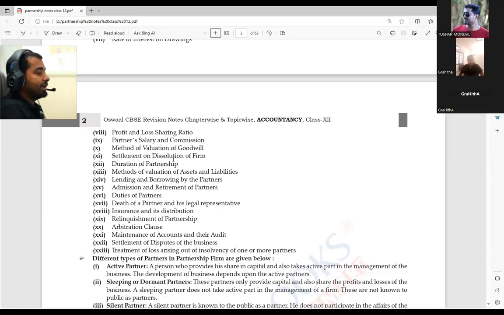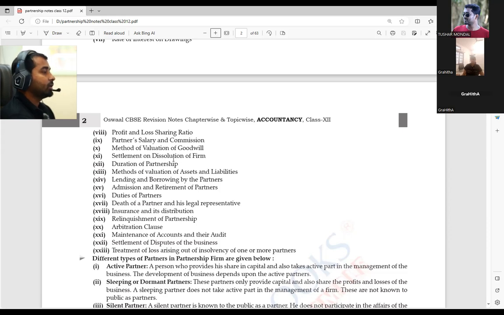If any dispute arises between two partners, that dispute can be sorted out by going to court. But we know very well that when we go to court and file a case, it takes lots of time to sort out.